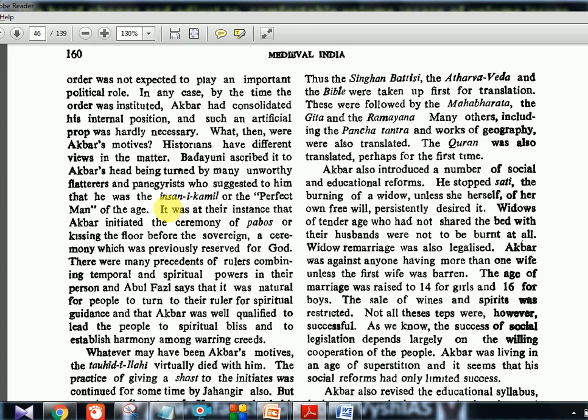So Insani Kamil, perfect man, and pabos is the kissing of the floor before the sovereign. This was actually there long back. Sijda was there during the time of Balban, in the slave dynasty. So things were there, but in different names.